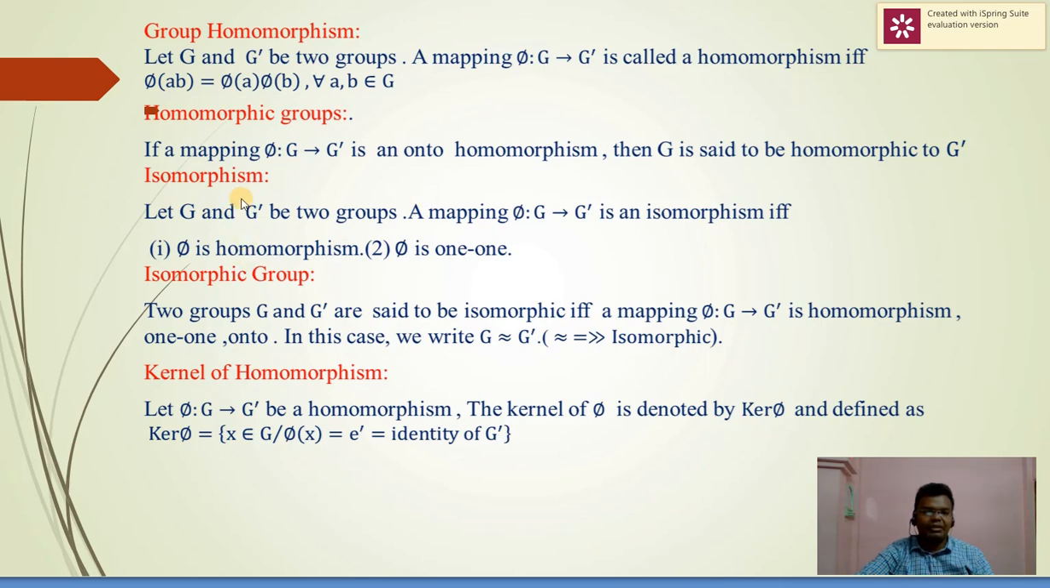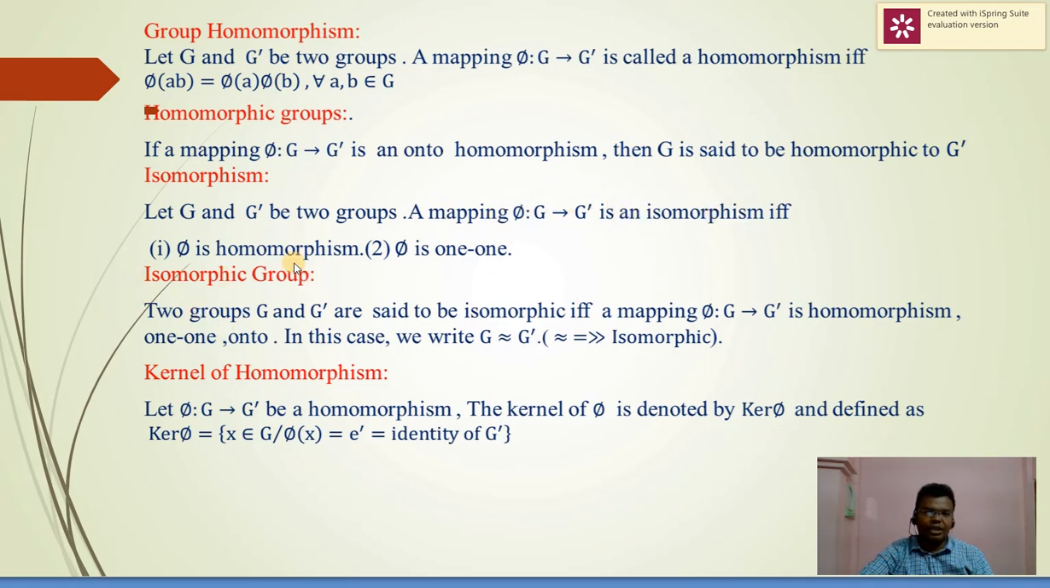Then isomorphism. Let G and G dash be two groups. A mapping phi from G to G dash is an isomorphism if and only if first, phi is a homomorphism, second, phi is 1-1. Then we say that the mapping phi from G to G dash is an isomorphism.